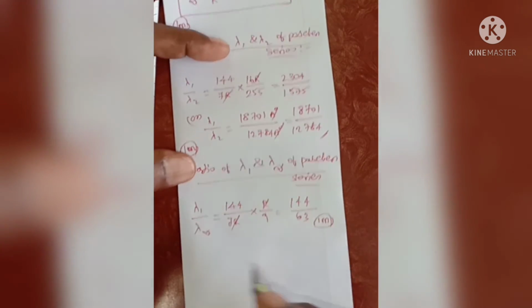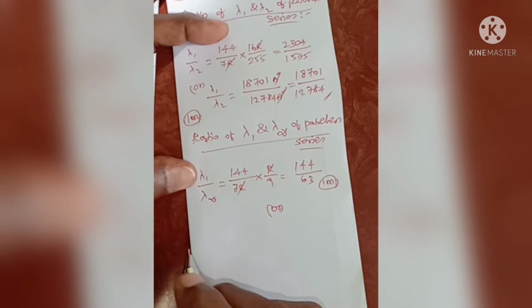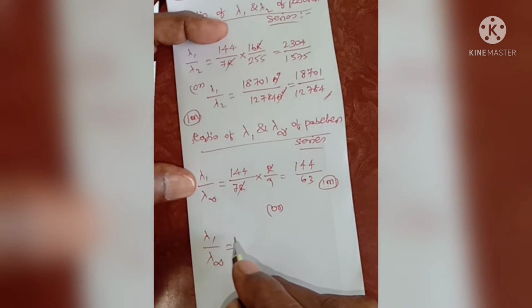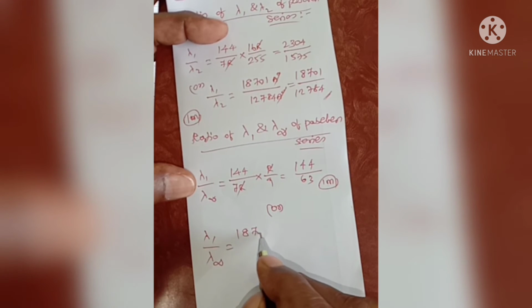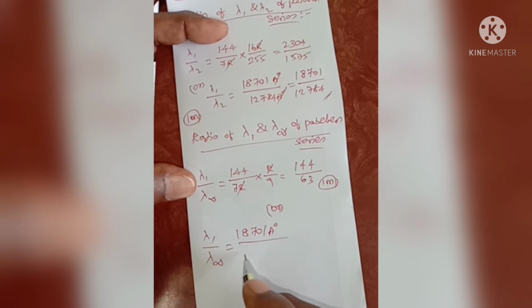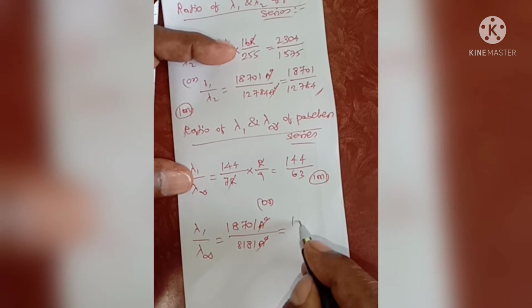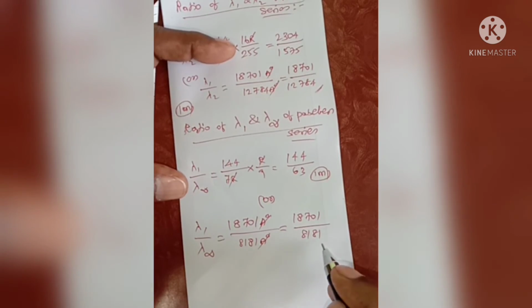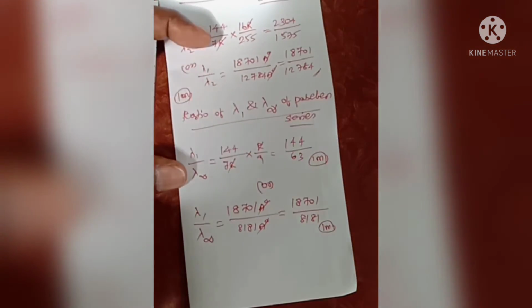This is one more question. Or another possible value: lambda 1 divided by lambda infinity is 18,701 Angstrom divided by 81 Angstrom, Angstrom cancels, 18,701 divided by 81. This is also another important question.